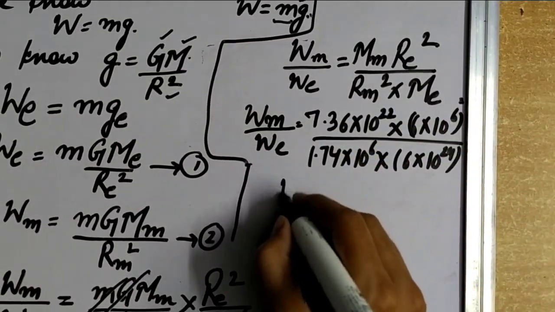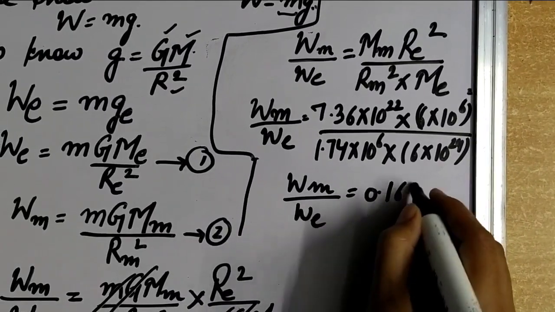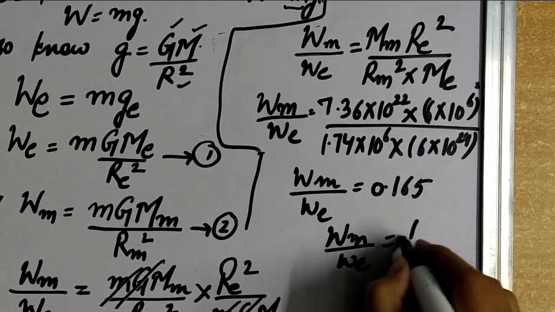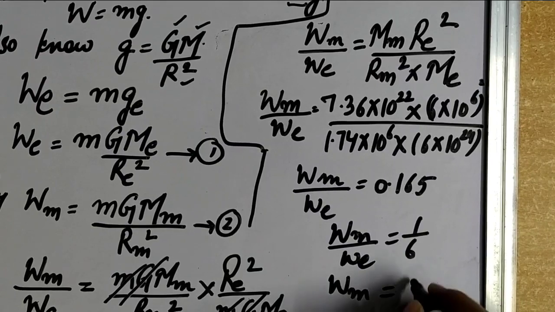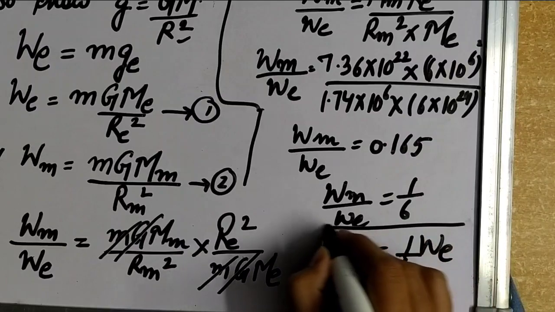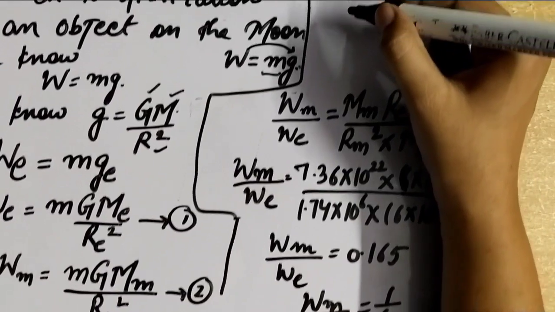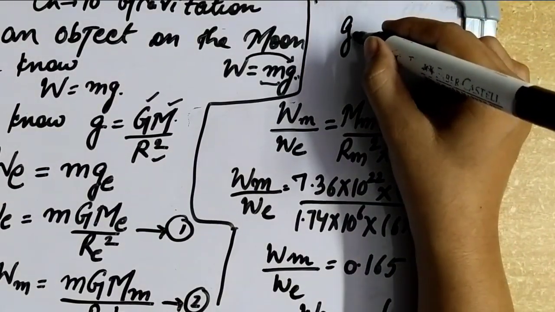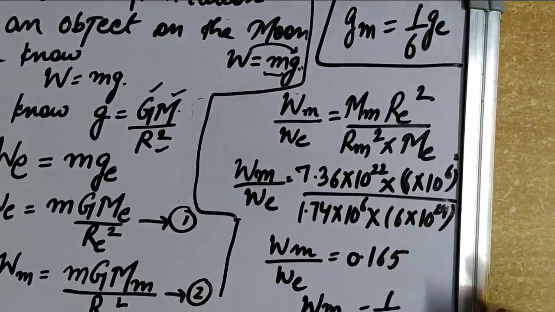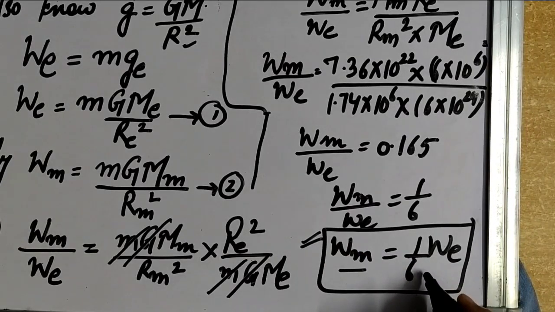On simplifying we get 0.165, which we can write as 1/6. So weight of an object on the moon is 1/6 of its weight on the earth, and from this we conclude that the gravity of the moon is 1/6 of the gravity of earth. In this way we can find the weight of an object on the moon.